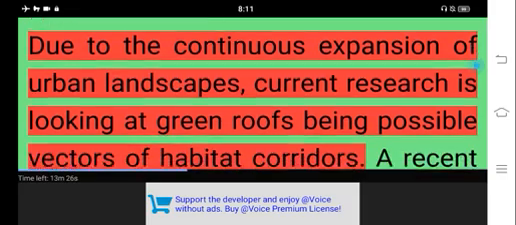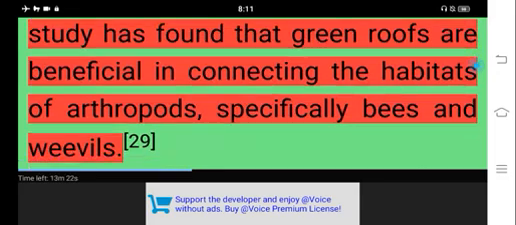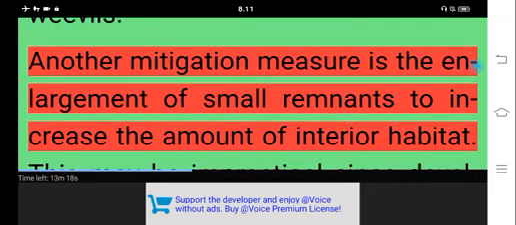Due to the continuous expansion of urban landscapes, current research is looking at green roofs being possible vectors of habitat corridors. A recent study has found that green roofs are beneficial in connecting the habitats of arthropods, specifically bees and weevils. Another mitigation measure is the enlargement of small remnants to increase the amount of interior habitat.